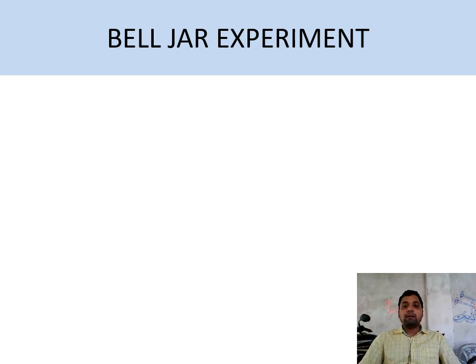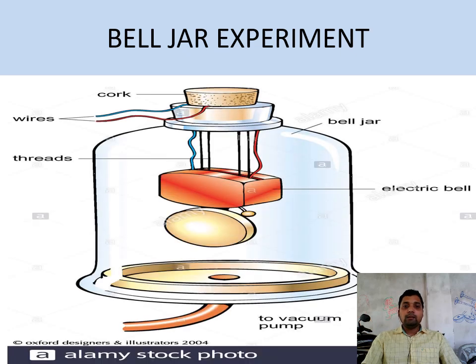In this Bell jar experiment, we'll try to find out whether a medium is required for sound to propagate, or there is no need of any medium. Here you can see a bell jar, or a glass jar, connected to a vacuum pump. This vacuum pump is used to take out the air inside the glass jar.